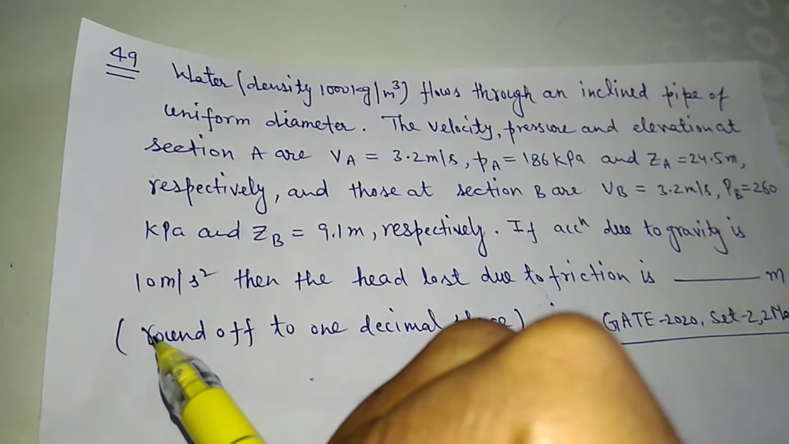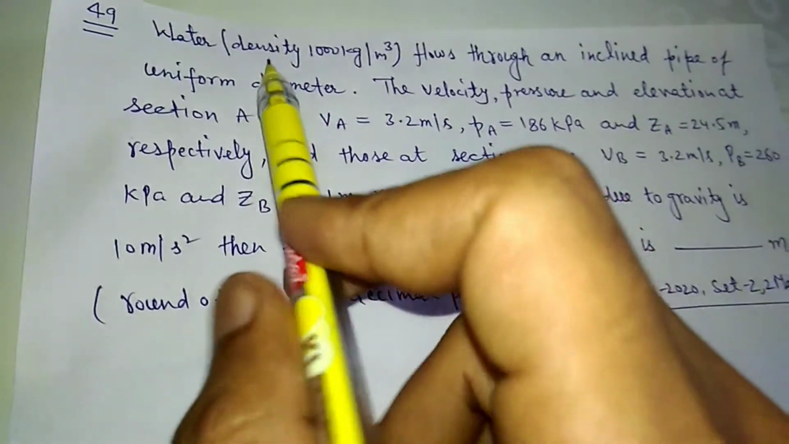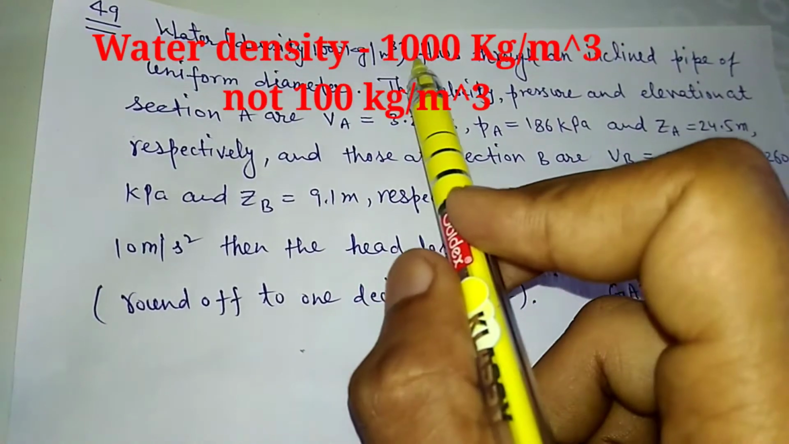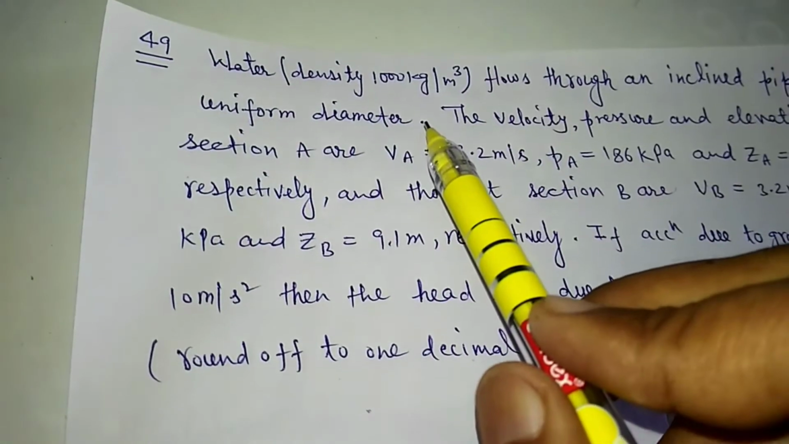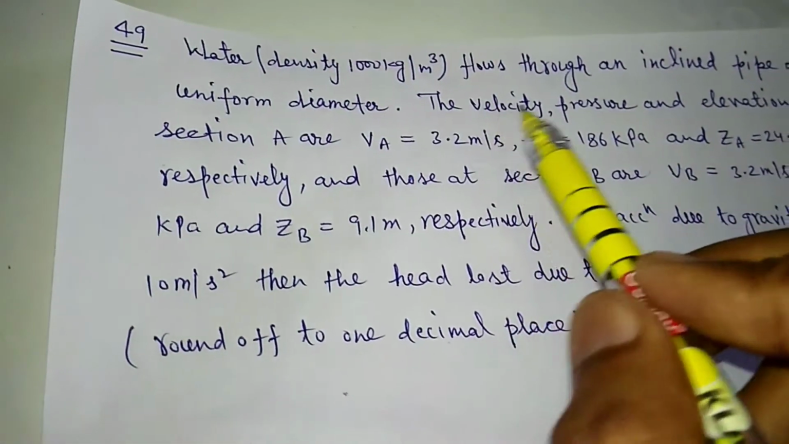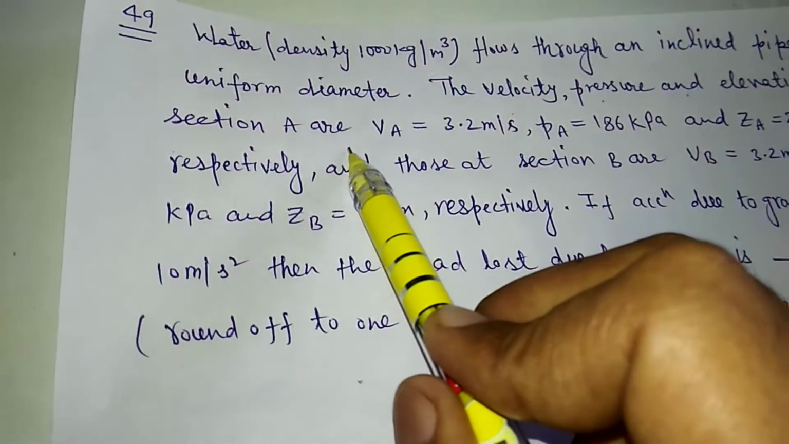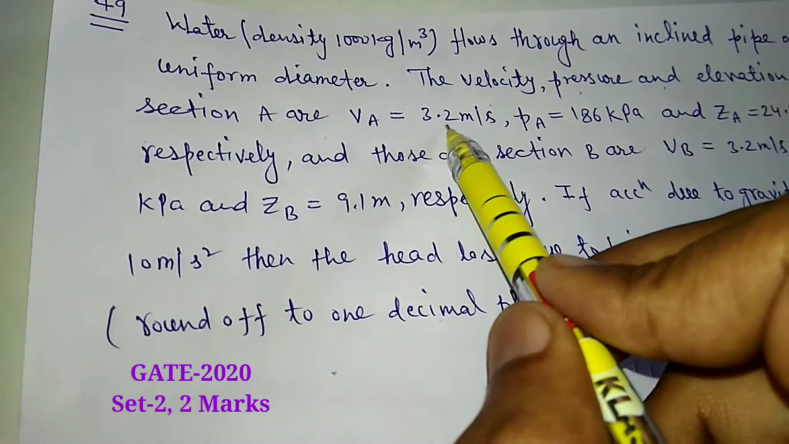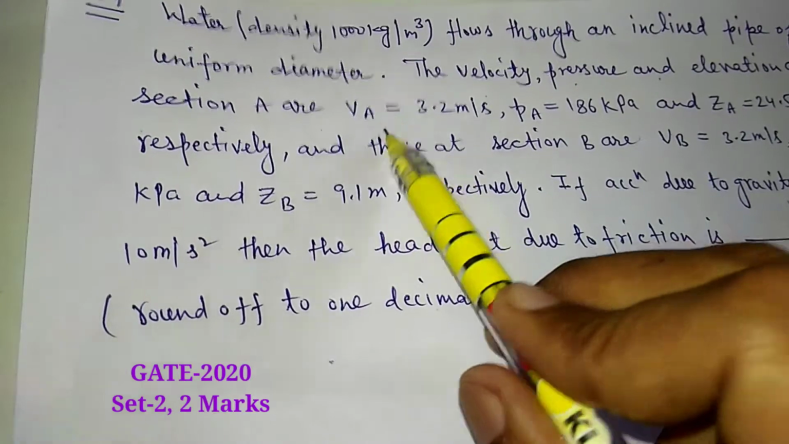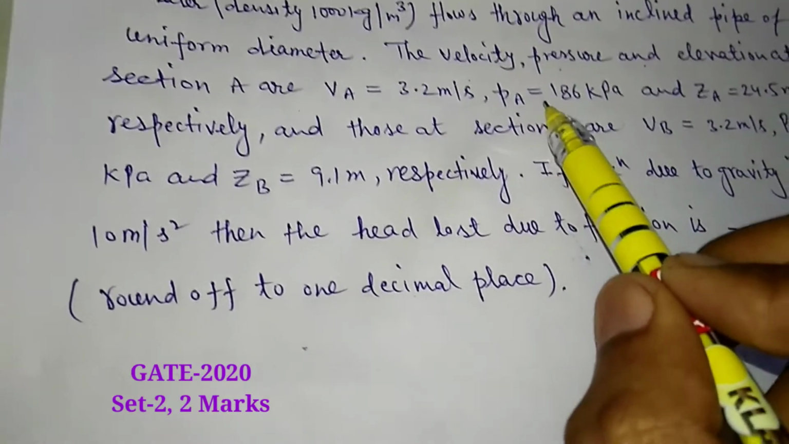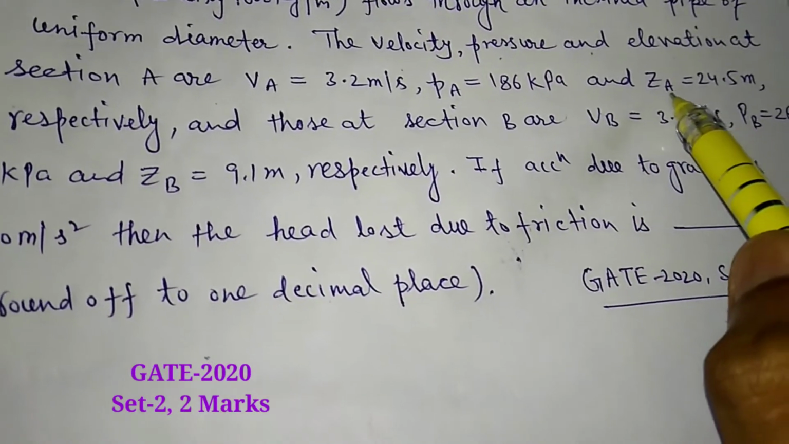Today I will discuss the solution of question number 49. The question is: water which has density 1000 kg per meter cube flows through an inclined pipe of uniform diameter. The velocity, pressure and elevation at section A are VA equal to 3.2 meter per second, PA, the pressure at point A, equal to 186 kilopascal, and ZA